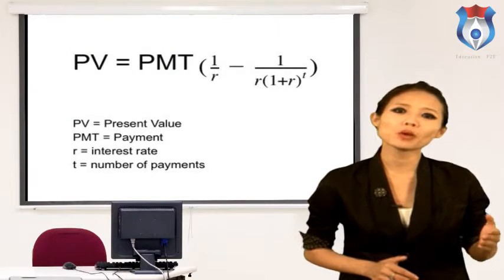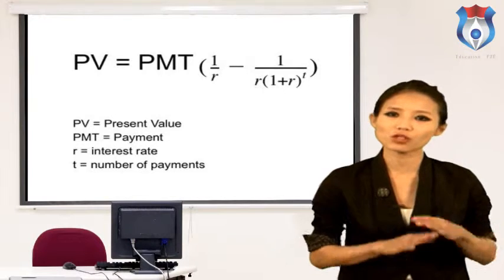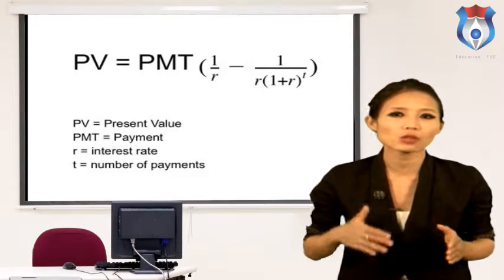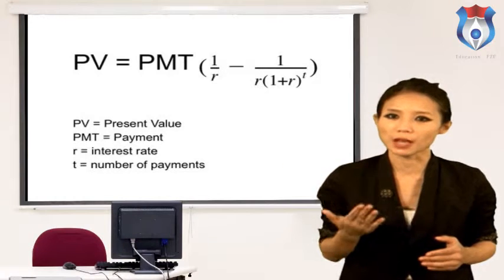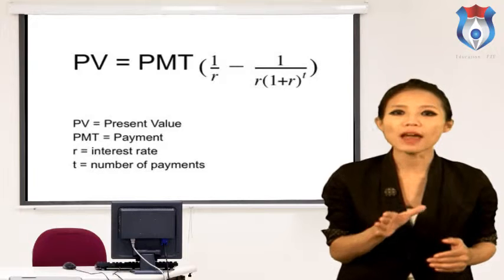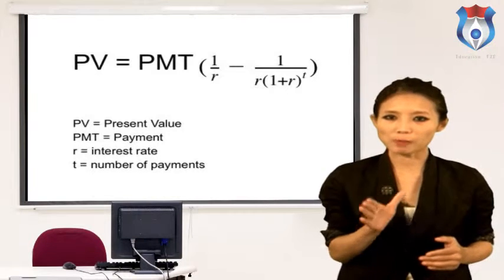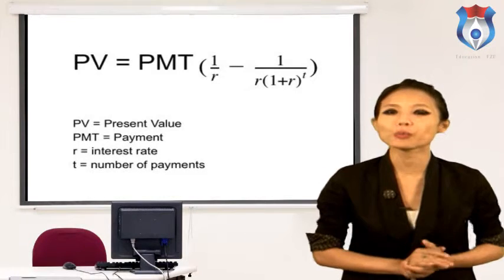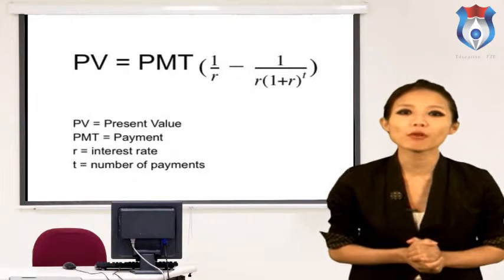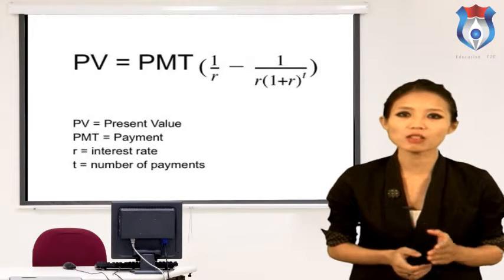Present value of an annuity. The formula below calculates the current value of a stream of equal payments made at irregular intervals over a specific period of time. This value is referred to as the present value PV of an annuity, where PV is equal to present value, PMT is the periodic payment amount, N is equal to number of compounding periods, I is equal to interest rate.